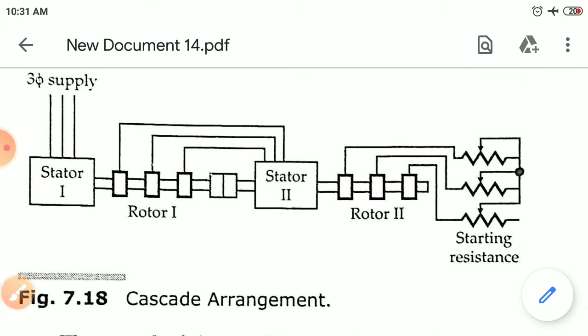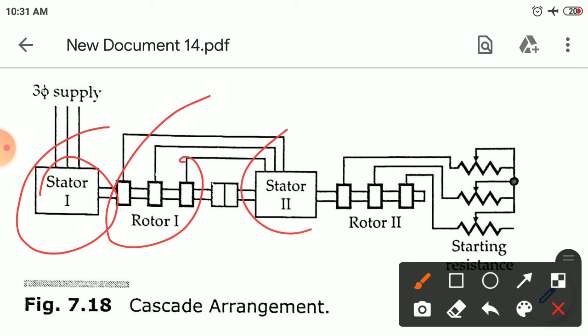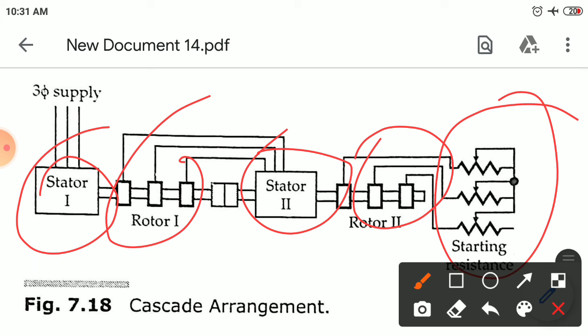This is the cascaded arrangement for control of a three-phase induction motor. Here are the three-phase supply, three-phase stator, and rotor, connected in a cascaded fashion, and a starting resistance is used. By cascade connecting three-phase induction motors we can also control the speed of the motor.